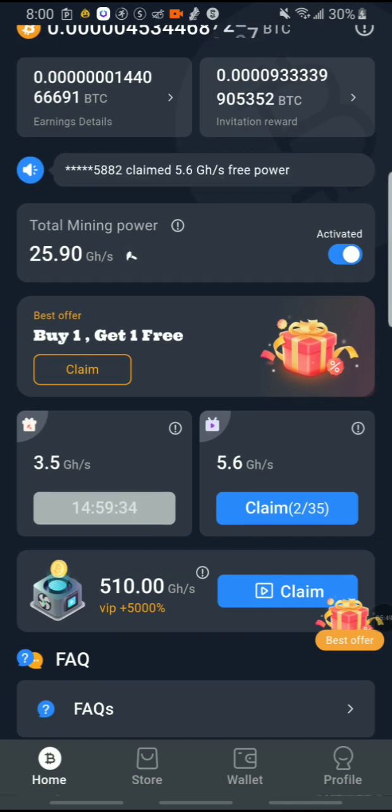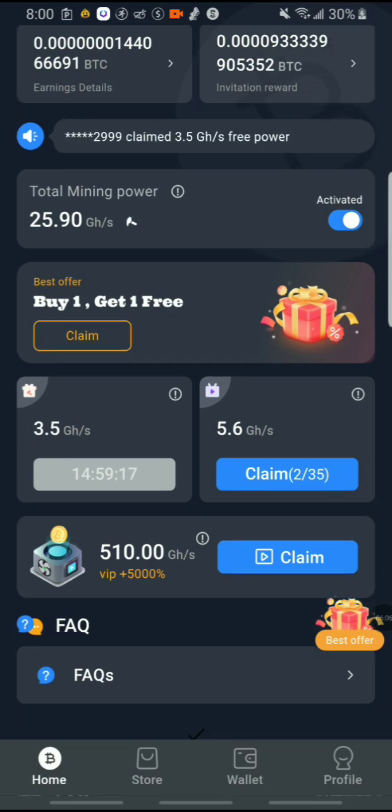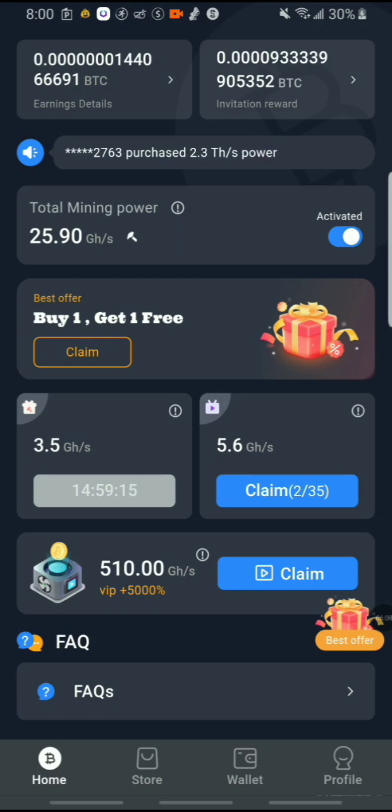After that, you want to go to your store. Once you've activated your mining power, then you're going to be able to actually take claims anywhere on a money making app that says claim.